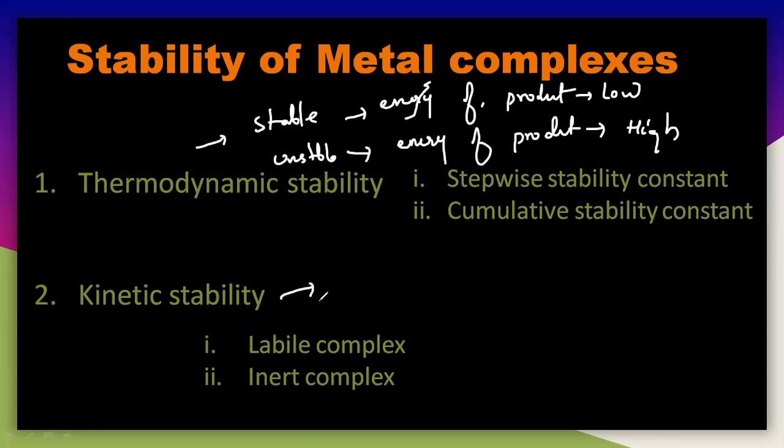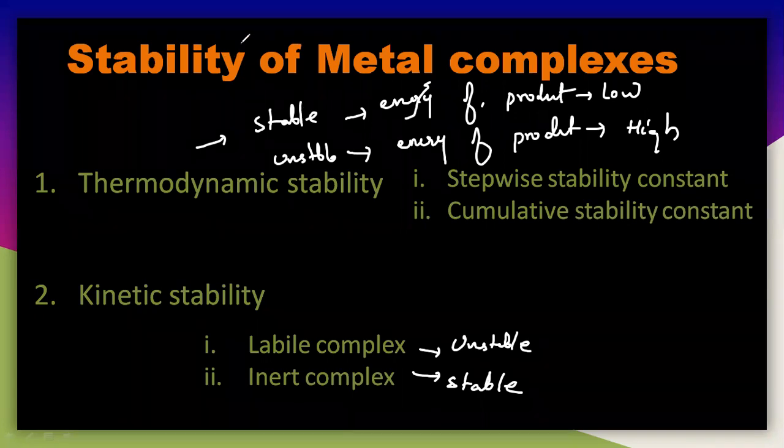Here also there are two words, stable and unstable. Here labile means unstable, and inert means stable. Why does labile mean unstable and inert mean stable? You have to understand one thing here: labile is whatever species is free to move.